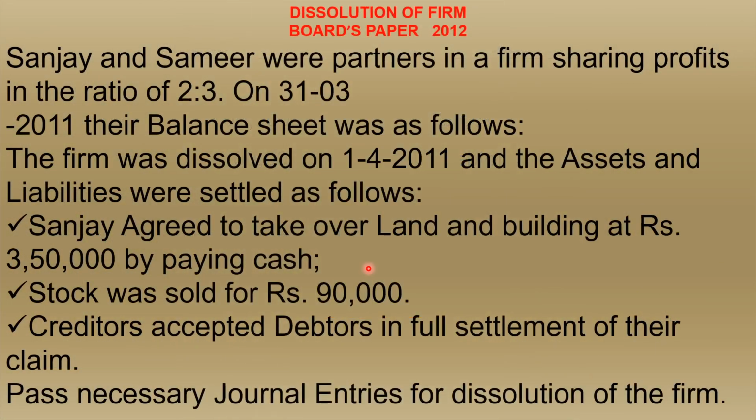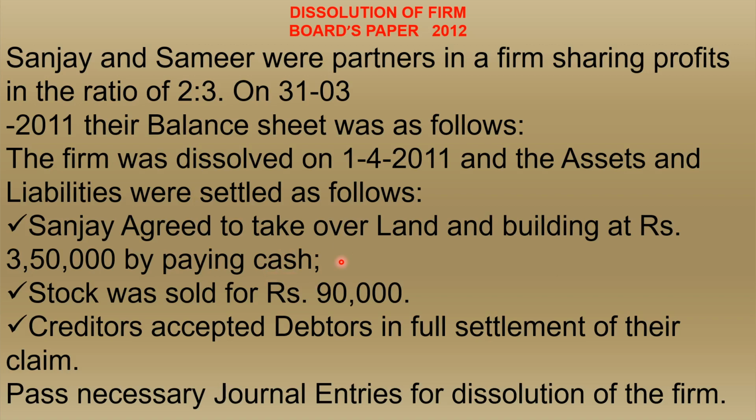Now on that date when the partnership firm is going to close, there are recovery purpose adjustments. First, partner Sanjay agreed to take over land and building at rupees 3,50,000 by paying cash. So this has to be carefully seen here: though the partner is taking that fixed property, he paid then and there in cash.